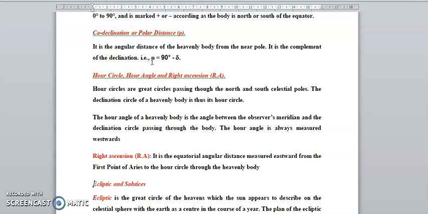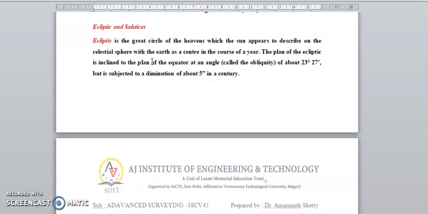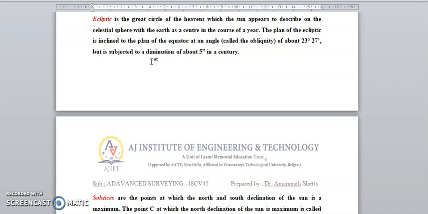Ecliptic and solstices. The ecliptic is the great circle of the celestial sphere which the sun appears to describe in the course of a year, with the Earth at the center. The plane of this ecliptic is inclined to the plane of the equator at an angle of about 23 degrees 27 minutes, subject to a diminution of 47 seconds in a century.